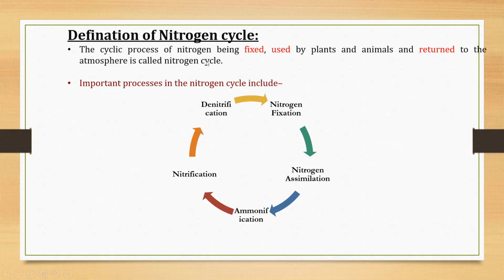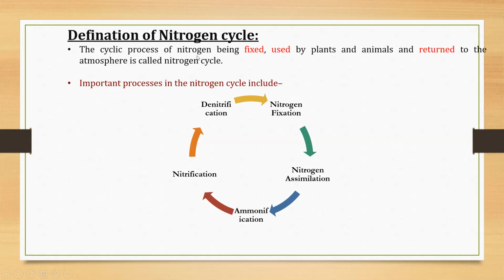The definition of nitrogen cycle is like this. It is a cyclic process. Why is it called a cyclic process over here? Because this process is repeated again and again like a cycle. So it is a cyclic process of nitrogen being fixed. Being fixed means it is converted into usable form. Then it is used by plants and animals. Once it is converted into usable form, it is absorbed by the plants, and from plants it is transferred to the animals. And again it will be returned to the atmosphere.